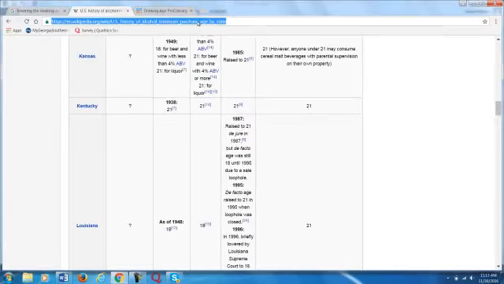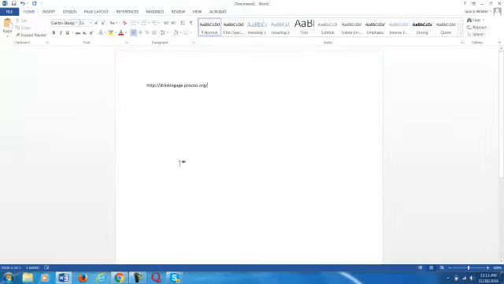I can see the states here also on this page and their age based on each time and their specific rules, such as in Kansas, 18 was in 1949, you had to be 18 for beer and wine, but 21 for liquor. So this is going to give me good facts that I can back up in my paper, that I can use for backup in my paper. So we're going to set that up too.